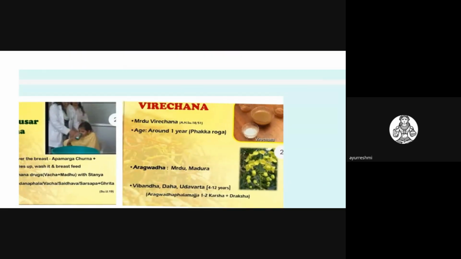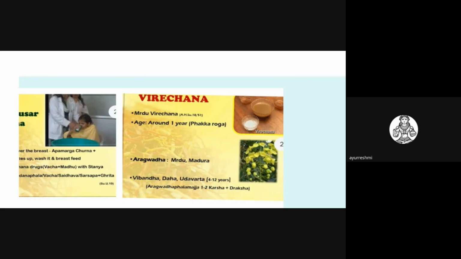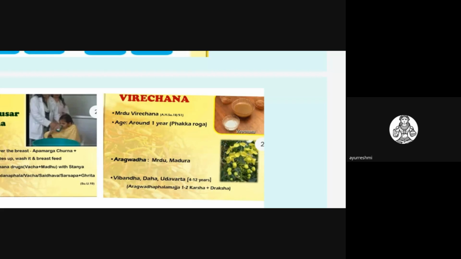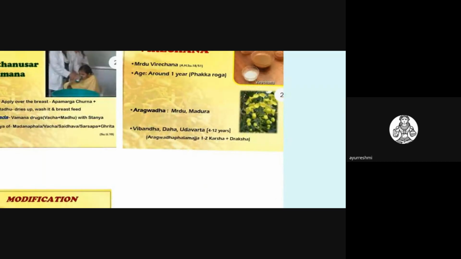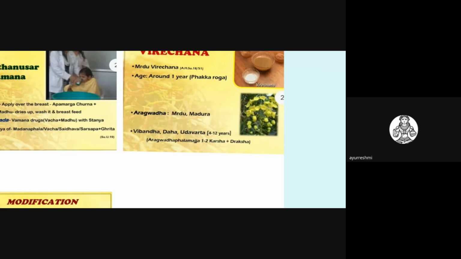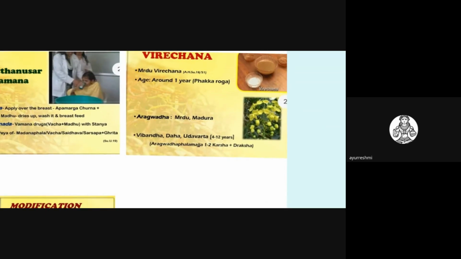So Mridu Virechana should be given. In which age group? In the Kashyapa Samhita Chikitsa Adhyaya, while explaining, for the age group of 1 year he has mentioned that Virechana should be given to a child of 1 year. Commonly used drugs are Aragvadha, which is a Mridu Virechaka, or we can also choose Trivrut Leha, which is also a Sukha Virechaka drug, commonly indicated in Vibandha, Daha, Vidavarta conditions.